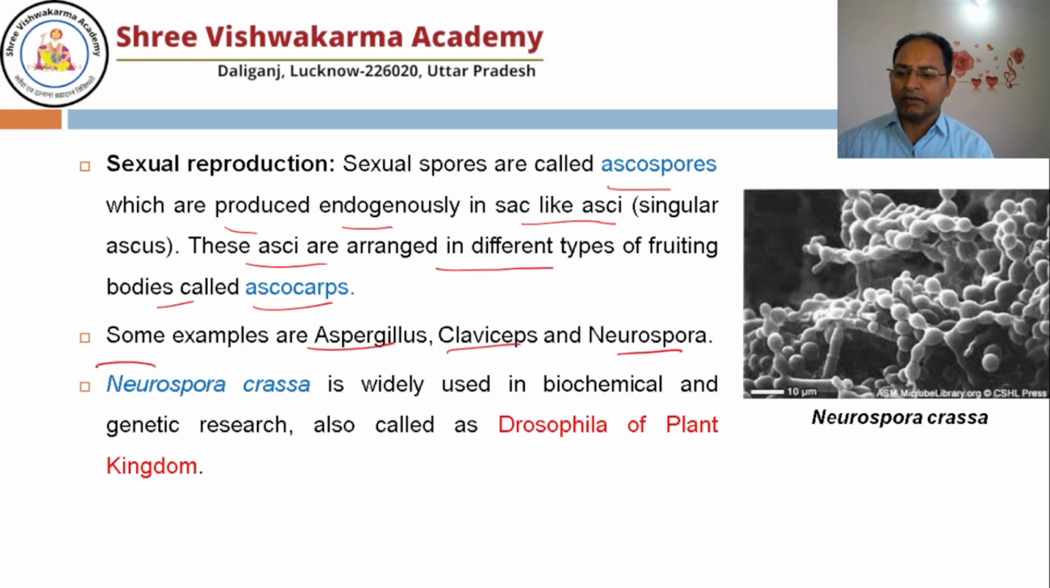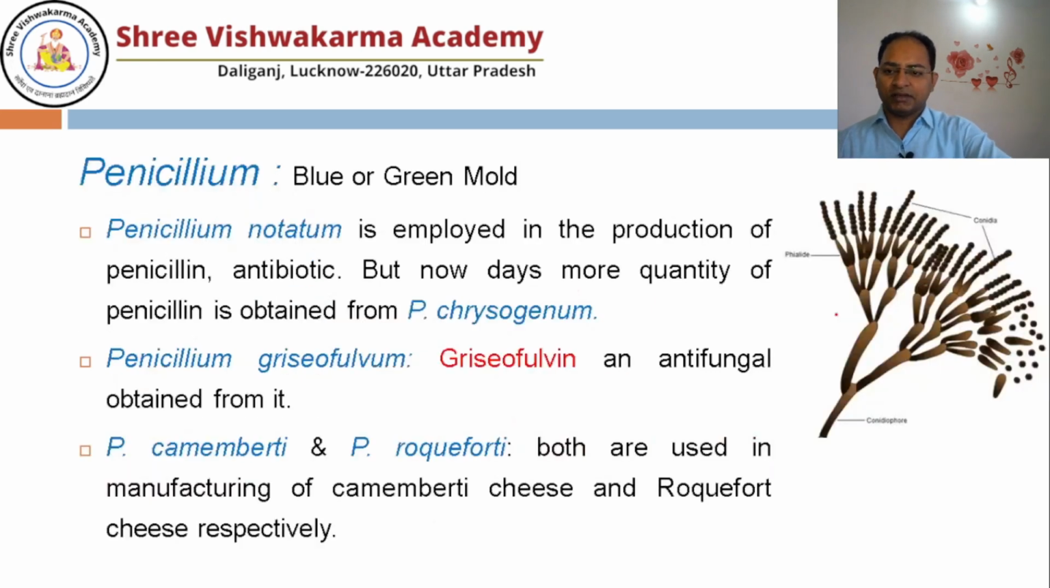Neurospora crassa. Once I teach you genetics, you will find that many genetics-related experiments are done by scientists on Neurospora crassa. So this is also known as the Drosophila of the plant kingdom. All right. This is the picture of Neurospora crassa.